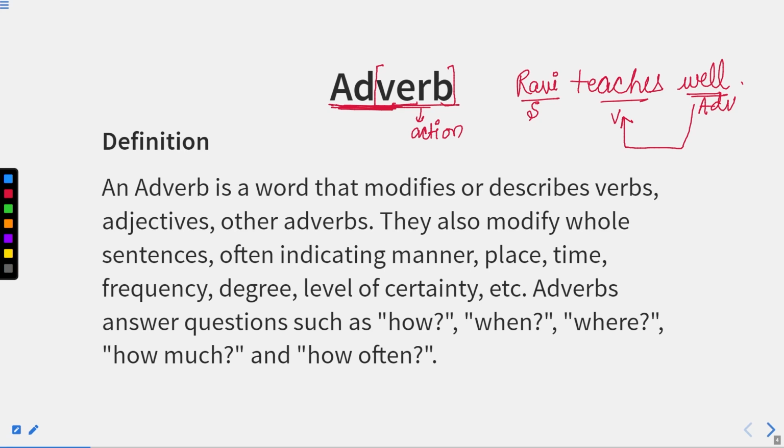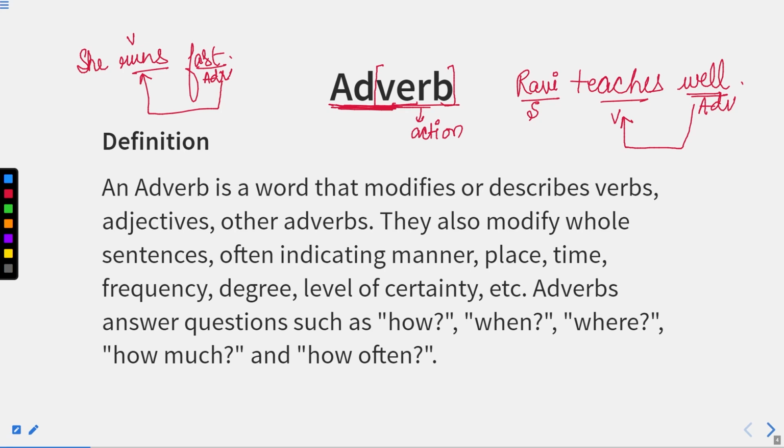Now, if I say she runs fast. In this sentence as well, we can see that runs is verb and fast is an adverb which is qualifying this verb because it is just adding the quality to this verb. So, adverb is basically a word that tells us the quality of a verb. That's it. Moreover, adverb does not just stick to the verb only. In fact, it is more than that. Adverb is a part of speech which can qualify more.